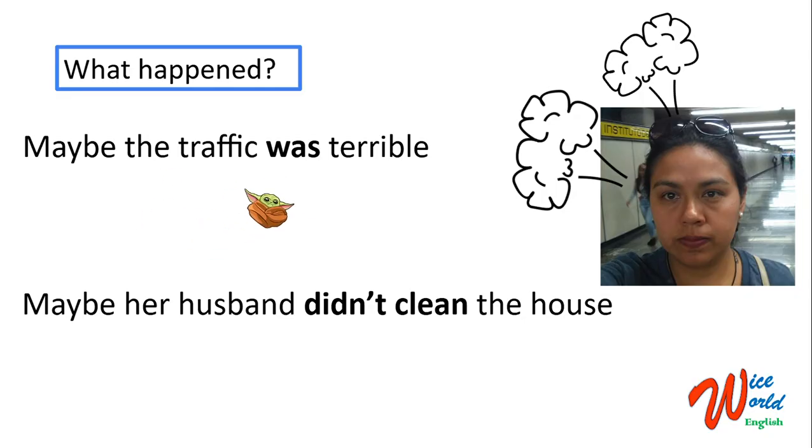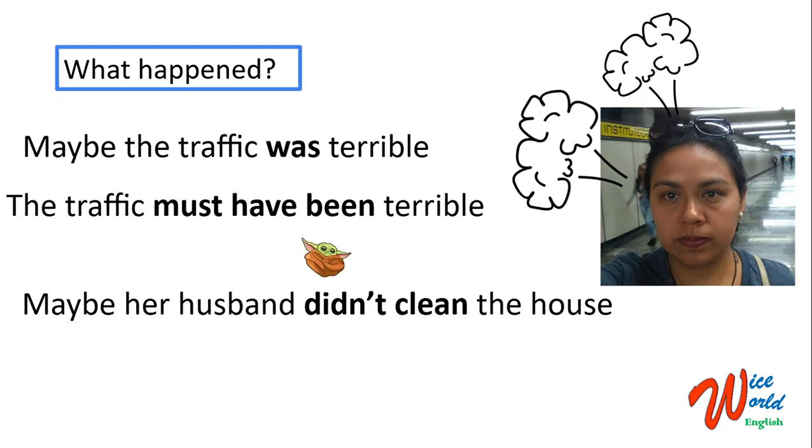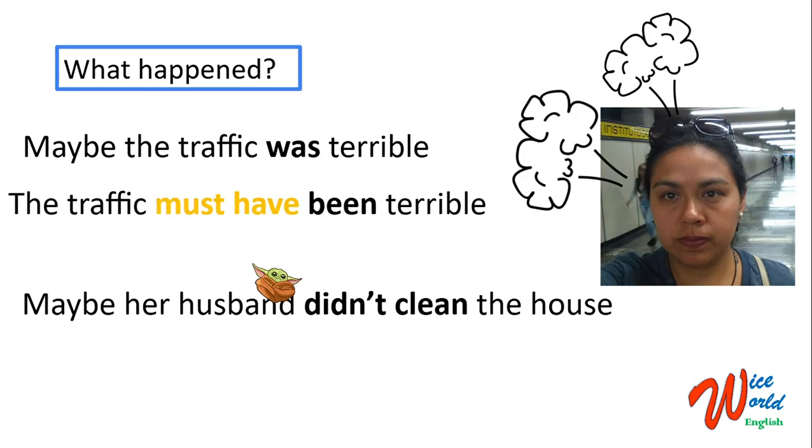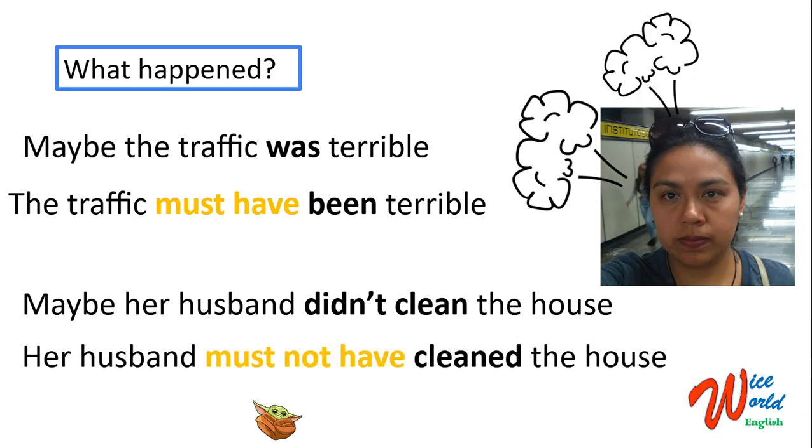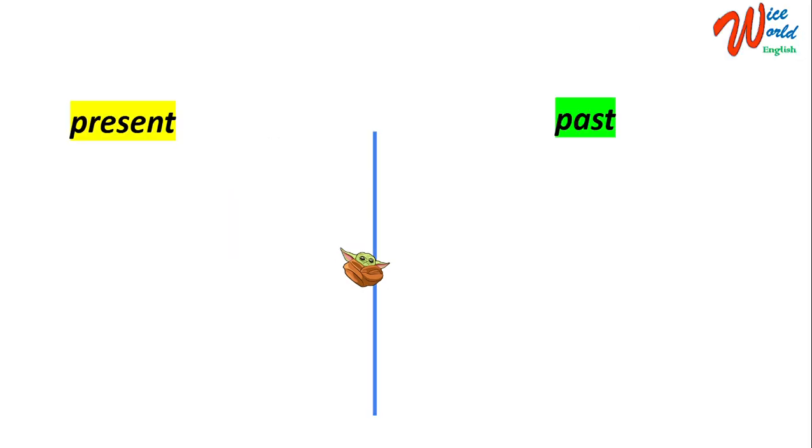The first sentence, using the modal verb must, would be, the traffic must have been terrible. Must have. And the second one would be, her husband must not have cleaned the house. Must not have cleaned the house. Okay, notice the use of must. Now, but be careful. In these examples, we are talking about situations in the past. So we are using must have.